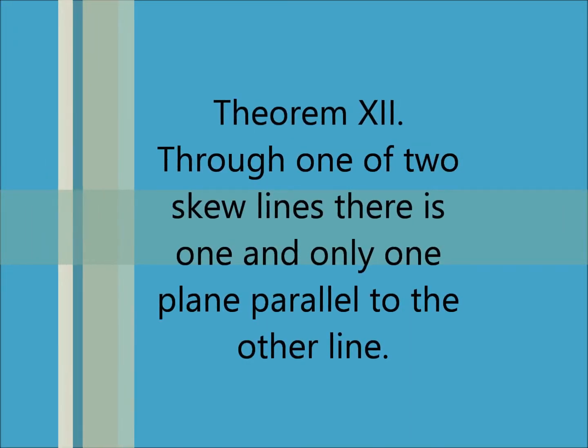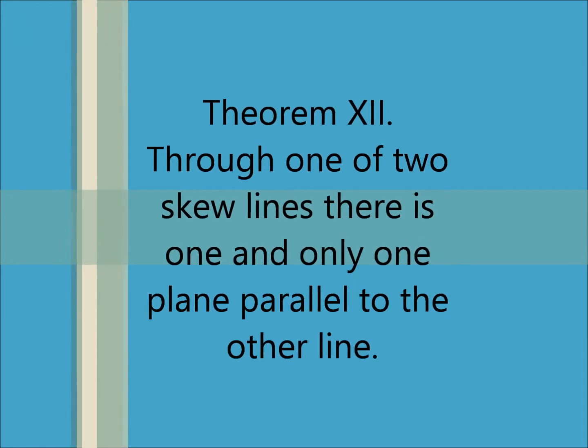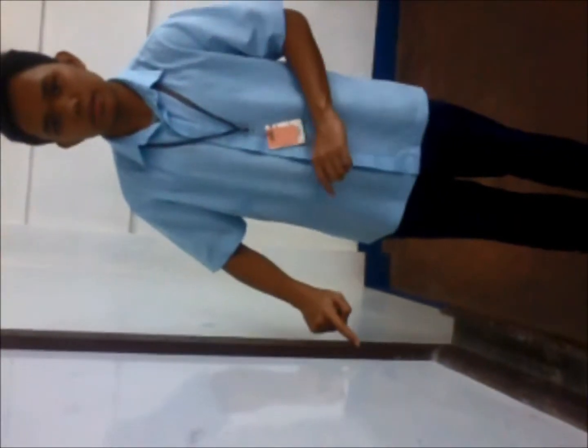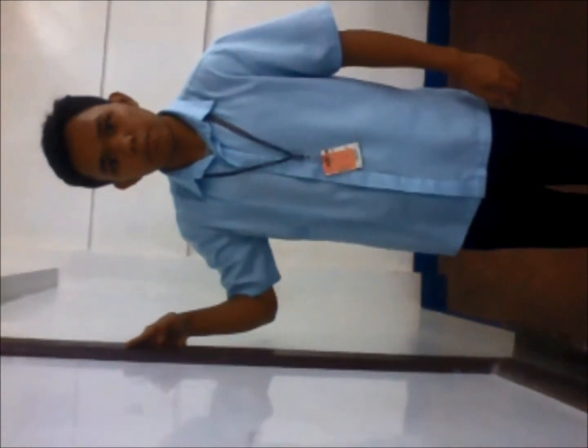Theorem 12. Through one of two skew lines, there is one and only one plane parallel to the other line. So theorem 12 basically says that we have two skew lines, let's say this line over here and this line over here, two skew lines. Now it says that there's only one plane which contains the other line. Let's say this plane which contains this line can only be parallel to this line.